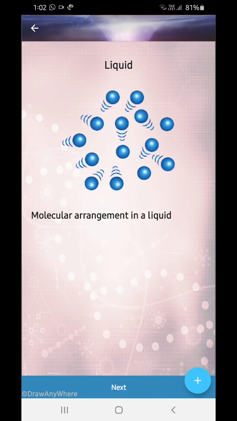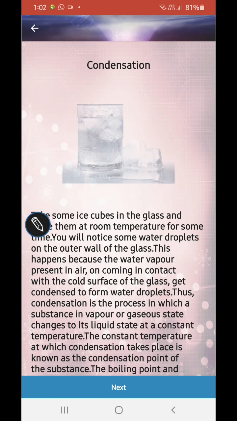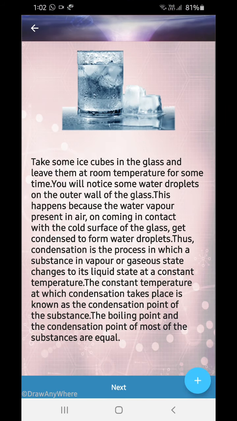In our body. Now, molecular arrangement of liquid. See very carefully. Now, this can come in your exams also, which I am going to take. Now, condensation. Now, you can perform this experiment if you need so. Okay, take some ice cubes in a glass and leave them at room temperature for some time. You will notice water droplets on the outer walls of the glass. Okay, this happens because water vapor present in the air comes in contact with the cold surface of the glass and thus gets condensed to form water droplets.